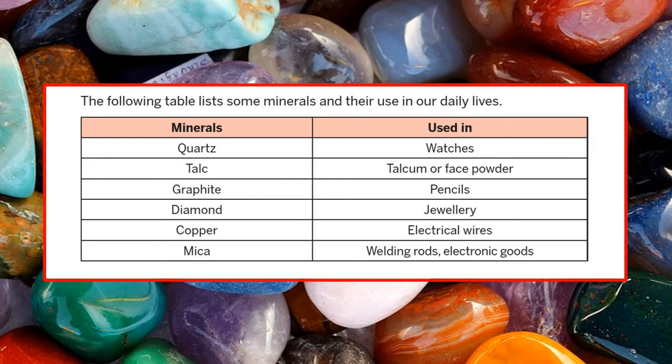Talc is again a mineral which is used in talcum powders or face powders. Graphite is a black variant of carbon. It is a form of carbon, and it is very slippery in nature, smooth and slippery, and that is why it is used in pencils. That is why your pencils write so smoothly. They slip so easily on the paper because graphite is a slippery material.